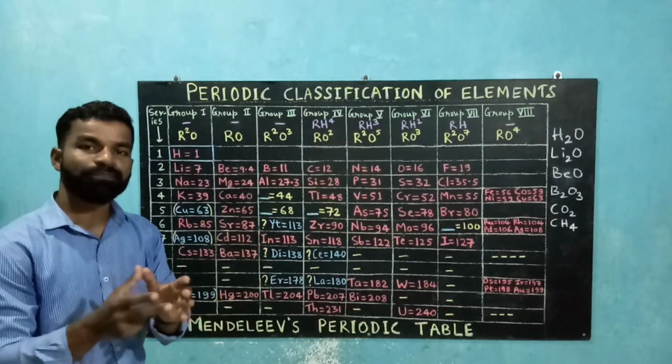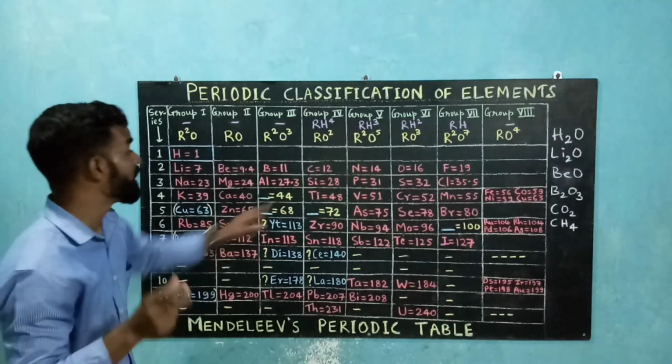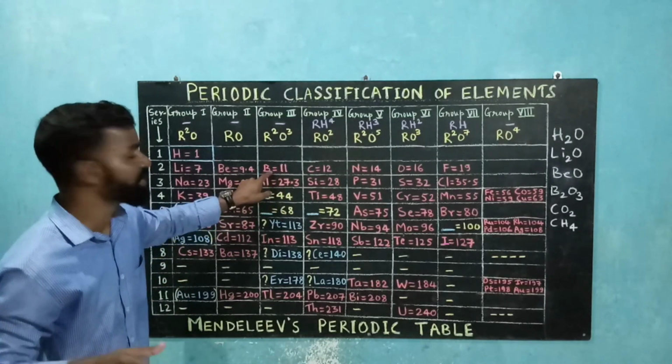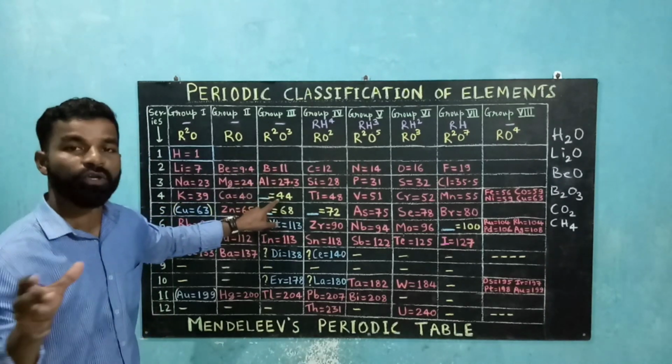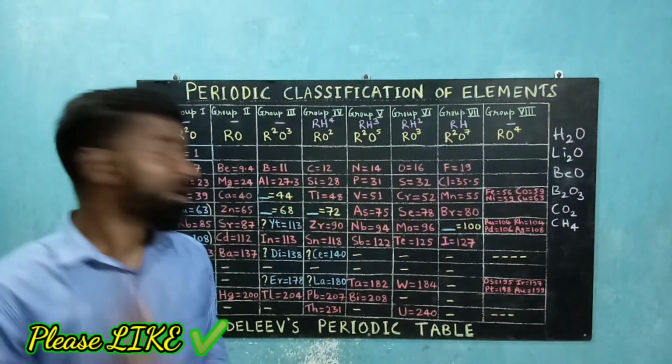with respect to some other element with which its properties are matching. So it matched boron a lot. Leaving one place, there is boron, so it was given the name Eka boron.